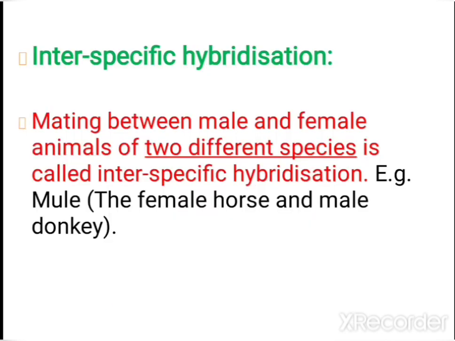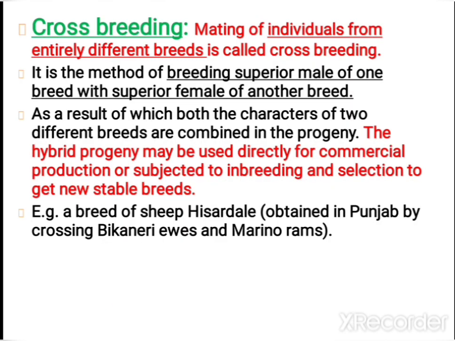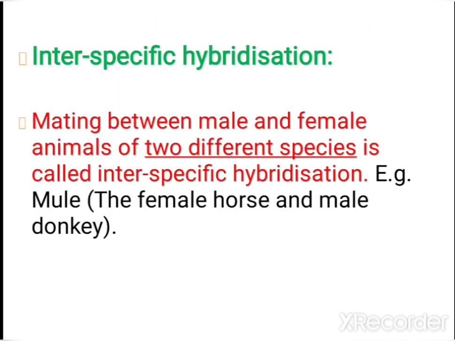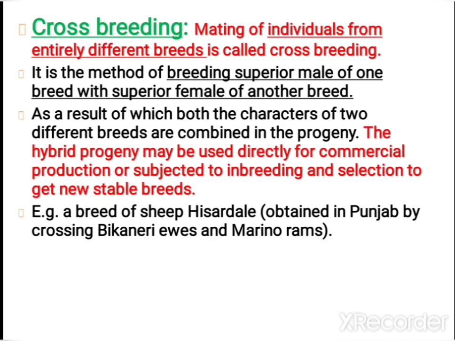When you observe among these three methods, the better breeding technique is crossbreeding. These three methods are outcrossing, crossbreeding, and lastly interspecific hybridization. It can be asked in exam questions, and sometimes they can ask what is the better method of this technique. So you can tell crossbreeding. Among these three, crossbreeding is the better technique.